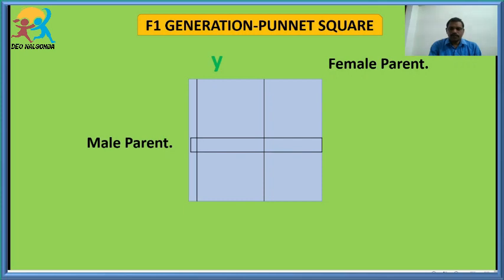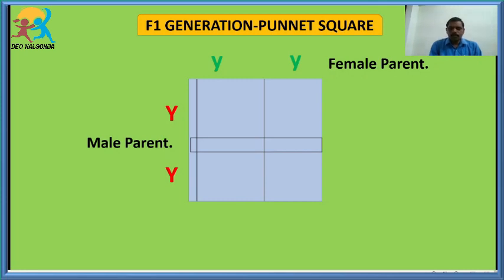For example, you see here, this is the female parent which has two gametes, and this is the male parent which has two gametes. On the left side, the male gametes are present, and on the upper side, female gametes are present.